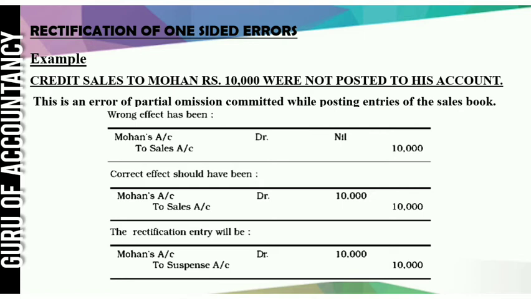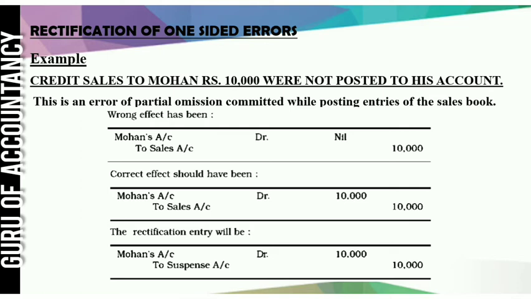What is the correct effect? Correct entry should be Mohan to sales 10,000. See, there is no problem in sales. Sales is correctly done. Only Mohan account is not posted. So, how to rectify this error? Mohan account will be debited with the 10,000 because it is not posted to his account. So, Mohan account debit. What is the other account? That would be the suspense account.